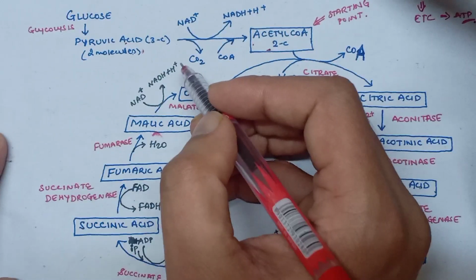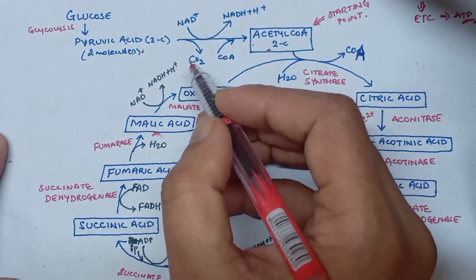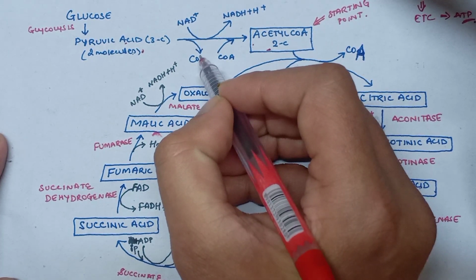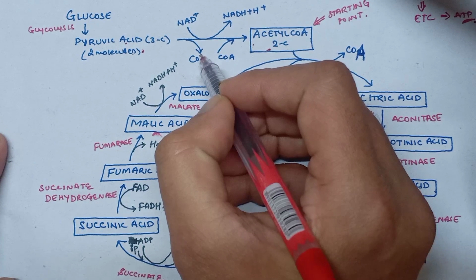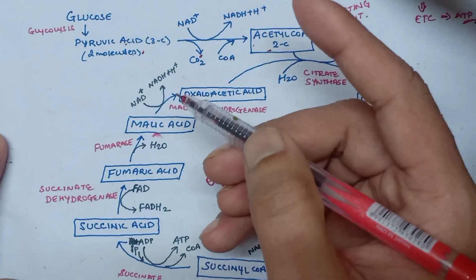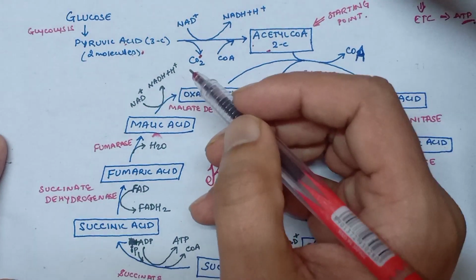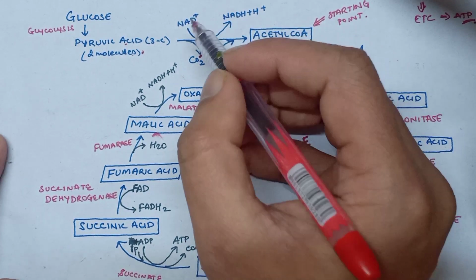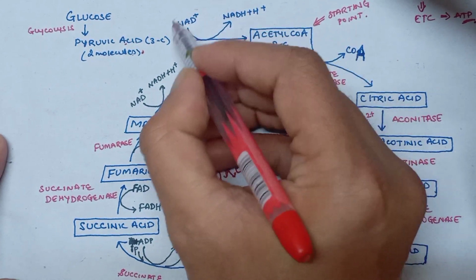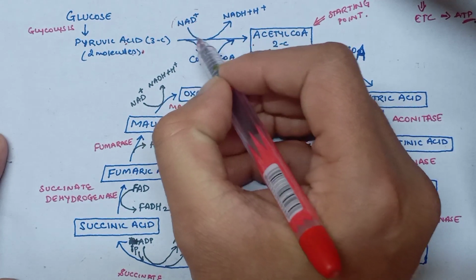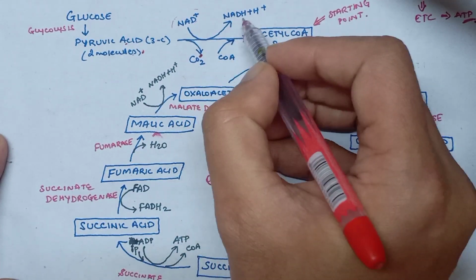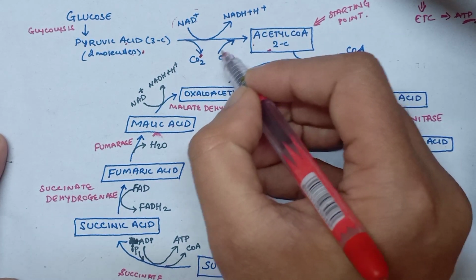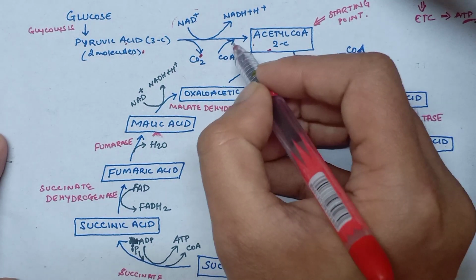So this is a decarboxylation process where one molecule of carbon dioxide is removed. This process is also called as oxidation process or dehydrogenation process, where hydrogen will be given out, and this hydrogen will be taken by NAD plus and will be converted into NADH plus H plus, and coenzyme A will be introduced into the reaction.